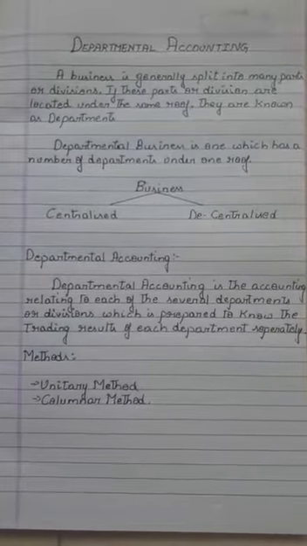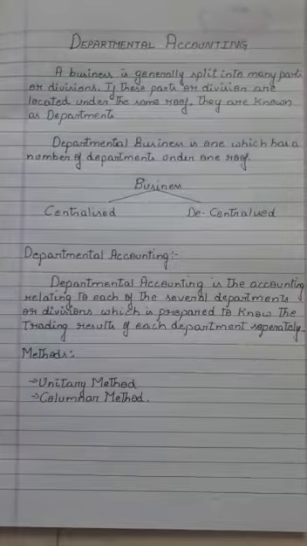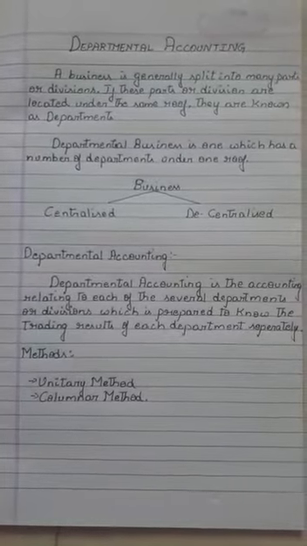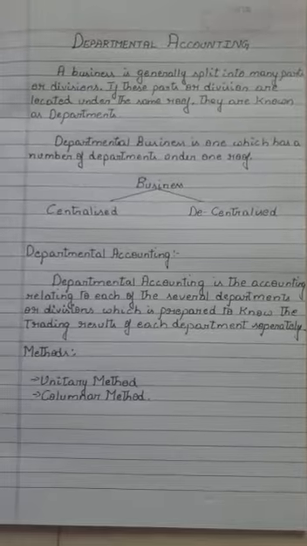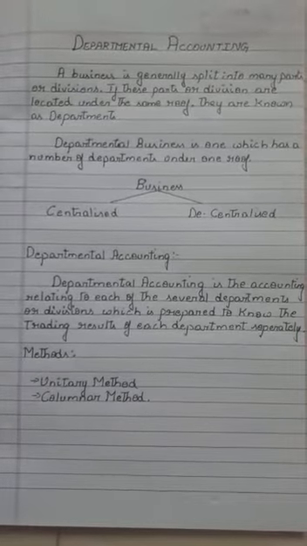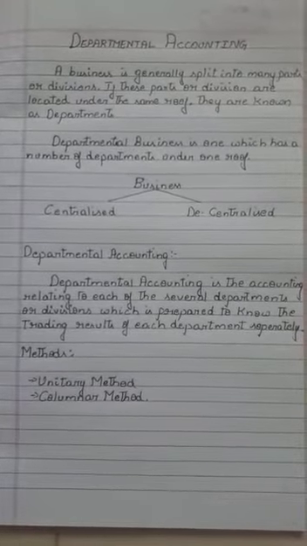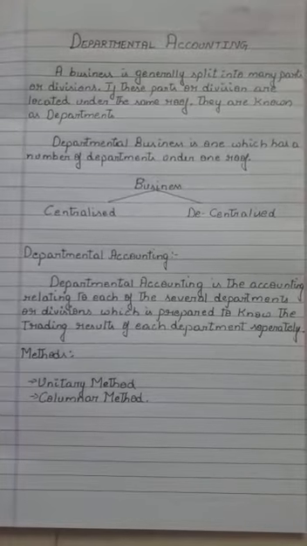Today we shall study about departmental accounting. So we know that financial accounting deals with the accounting practices which will be maintained by organizations of different kinds. One such kind is departmental accounting.